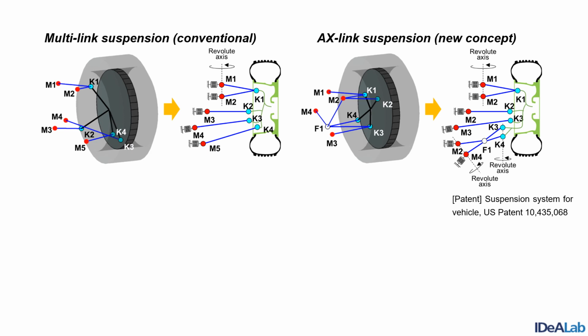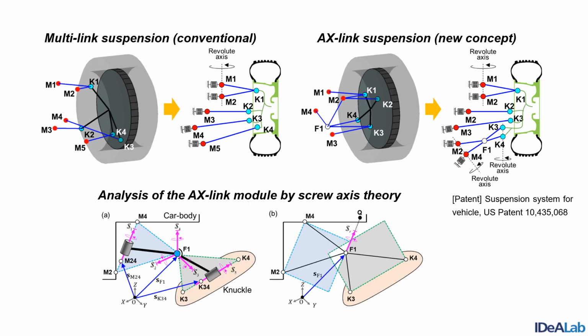In this section, we compare the two suspensions, the conventional suspension and our new suspension. Here, we call the newly designed suspension articulated X-shaped link suspension, in short, AX-link suspension. We use the screw axis theory to show that the AX-link module of our new suspension behaves as equally as the link parts with spherical joints in the conventional suspension in terms of kinematics.